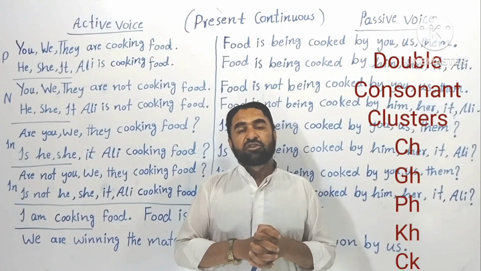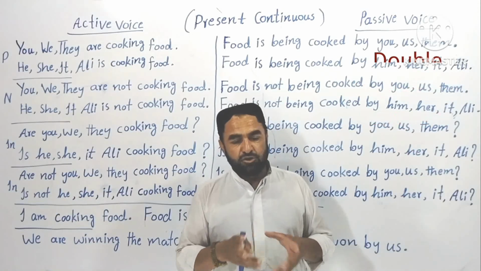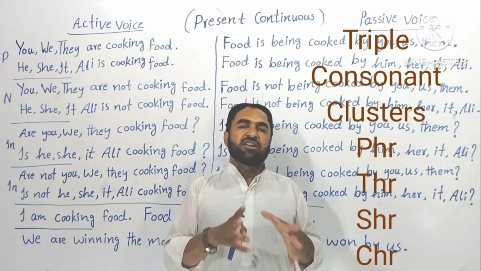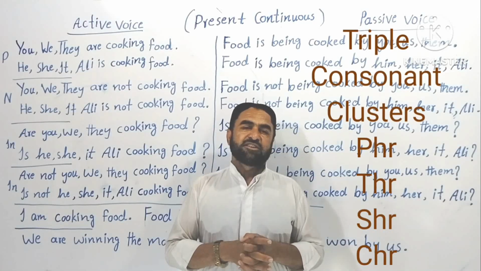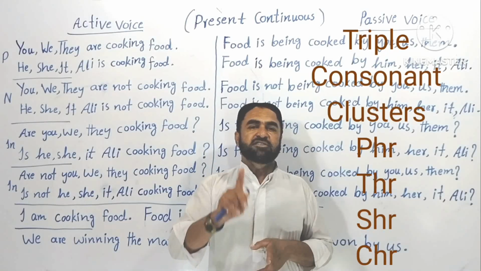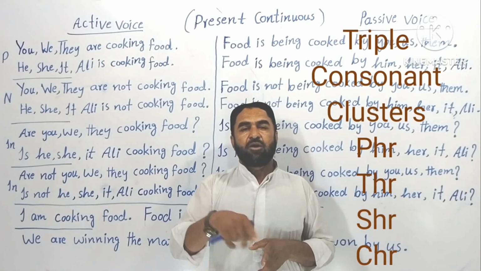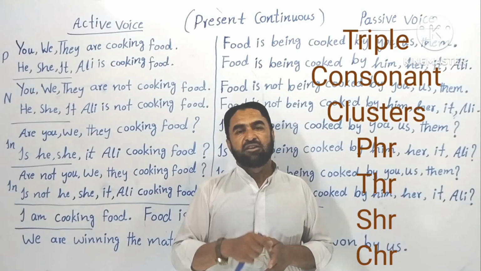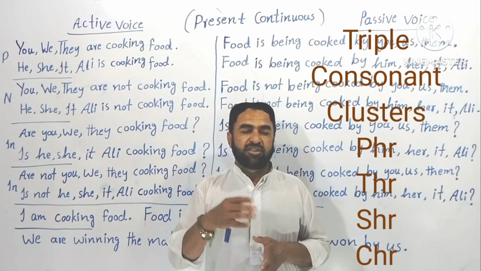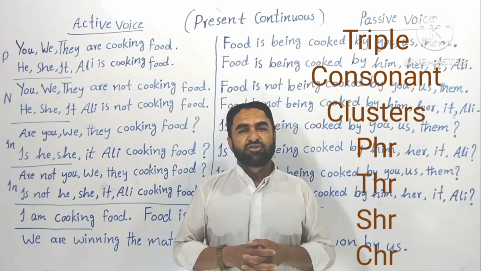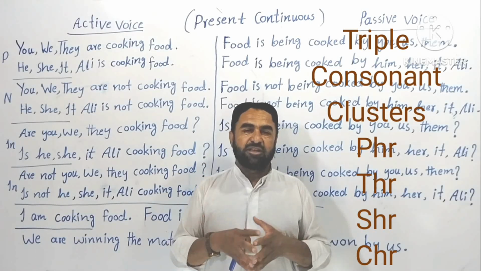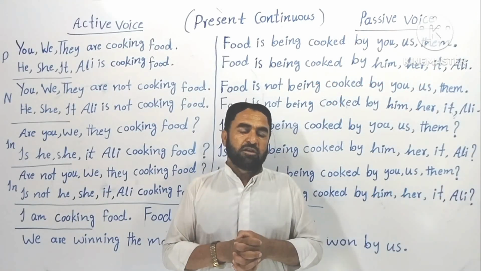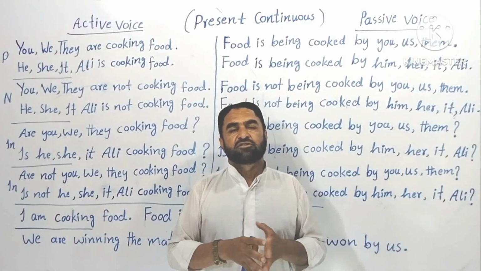Even there are words that have triple consonant clusters. So when there are triple consonant clusters or double consonant clusters, they have the same case, that consonant clusters are counted as one. Now SH is counted as one letter. That's why they can be three. Okay, shop, shut, and there are many other verbs like this. So the same case applies there with them, like, drop. So the same case applies on the triple consonant clusters also.